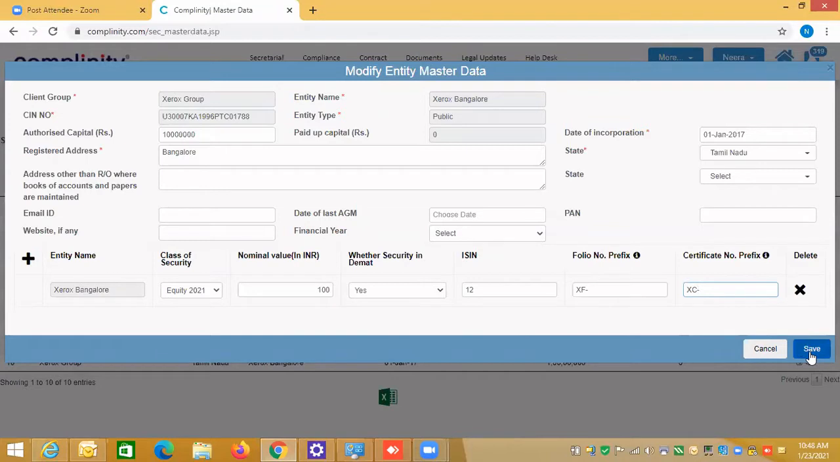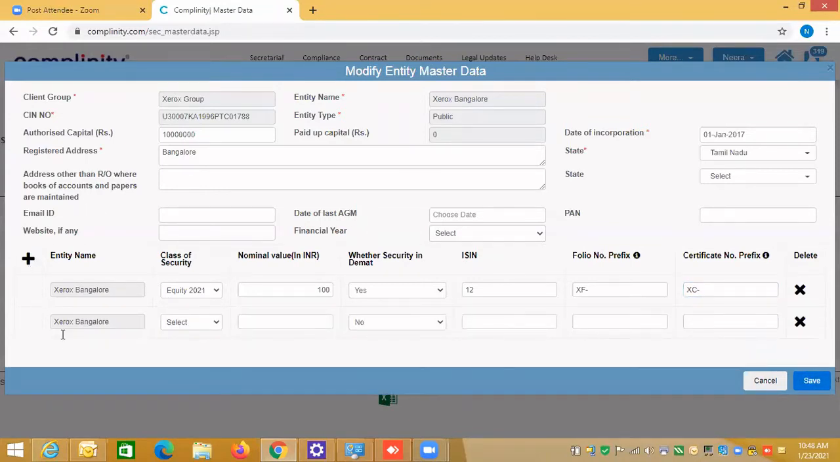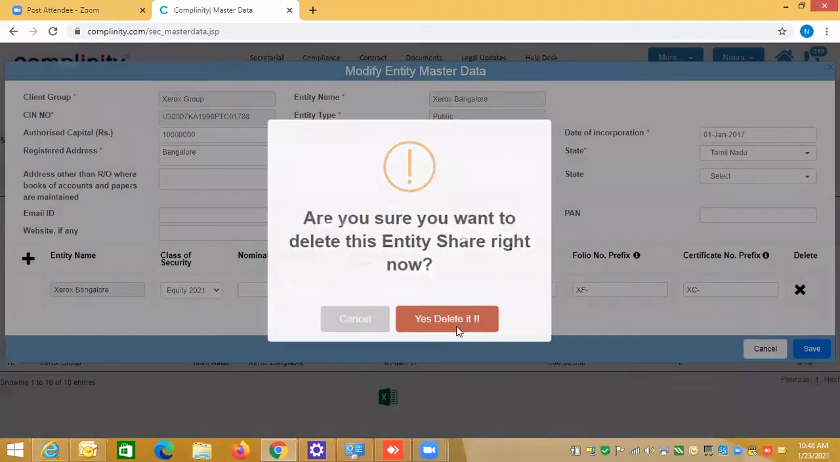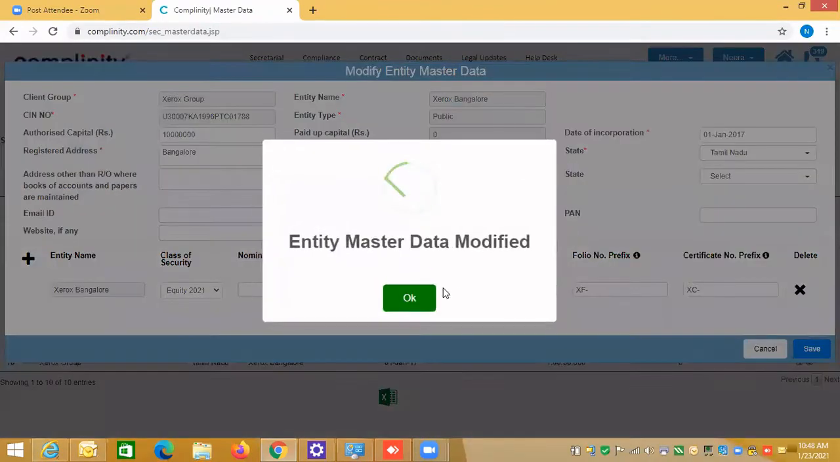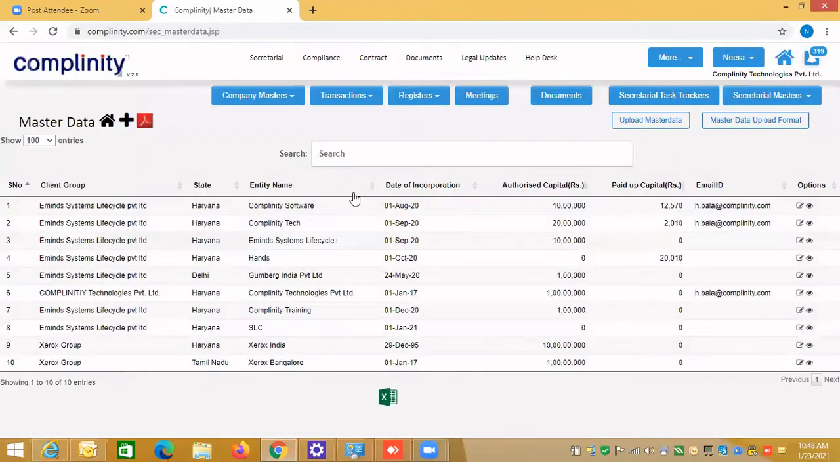I'm saving this information, and you can add multiple entries by clicking on the plus icon. X means deletion, so I'm deleting this one because I don't want it. Now we have set up one company with the security information. So let's save it. So you have set up the company.